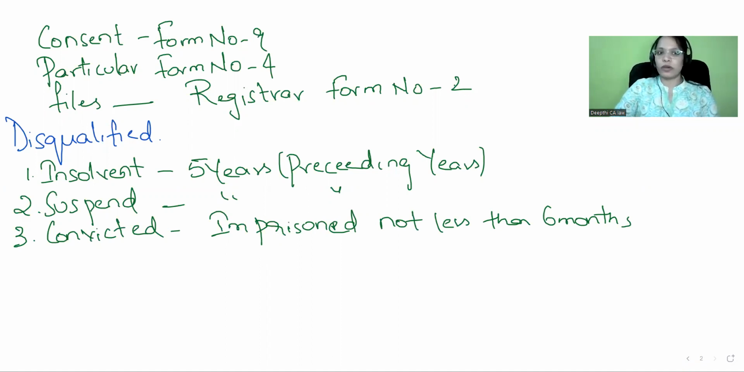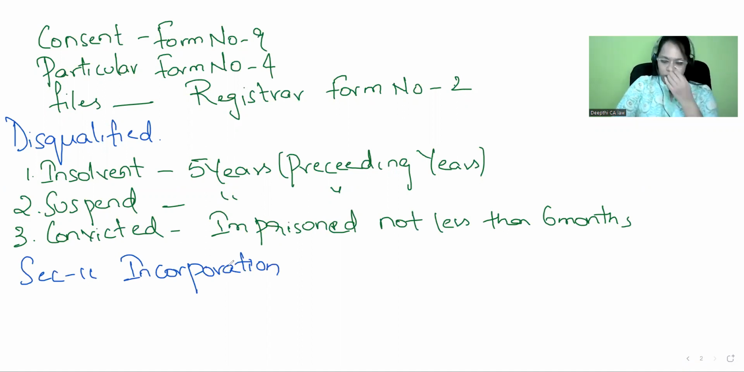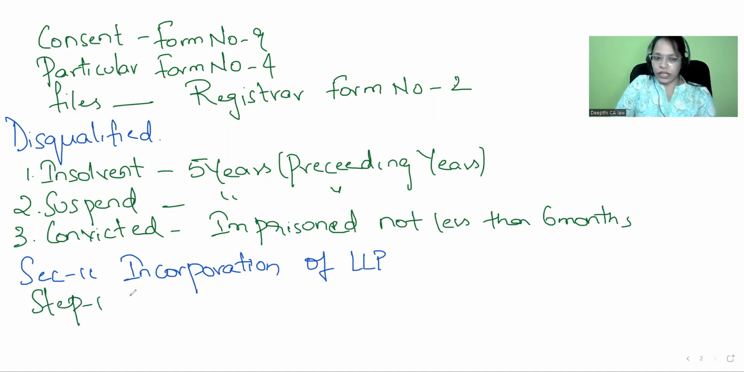And next concept is about section 11, incorporation of LLP. Okay. So to incorporate an LLP, there are 3 steps which we have to follow. One is step 1, reserve a name, reservation of name for an LLP. See, first step what we have to do, we have to reserve the name for the LLP. Okay. And next step is